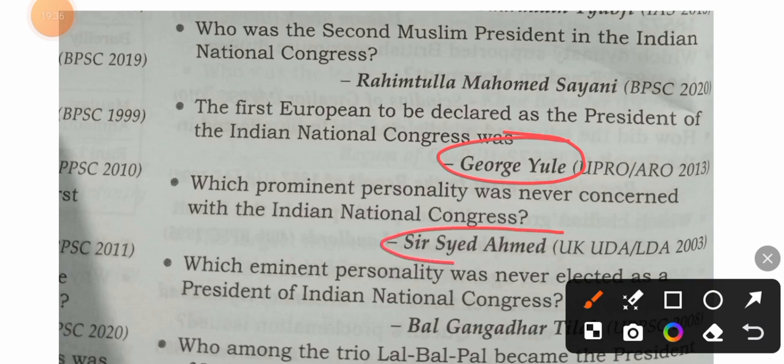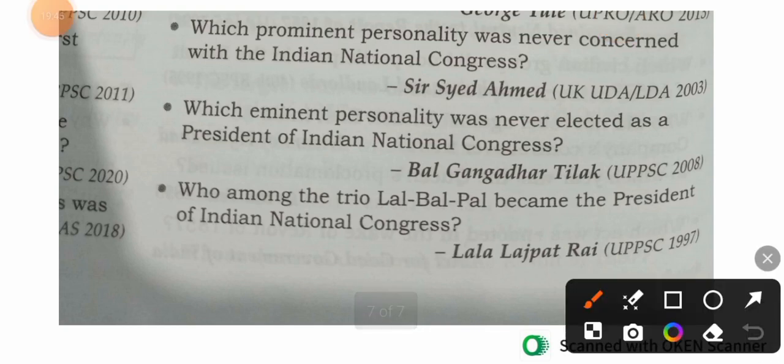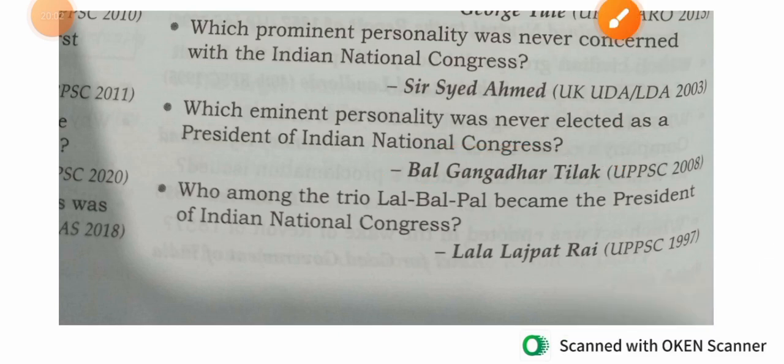Sir Syed Ahmad was never concerned with the Indian National Congress. Which eminent personality was never elected as a president of Indian National Congress? Bal Gangadhar Tilak was never elected as a president of Indian National Congress.